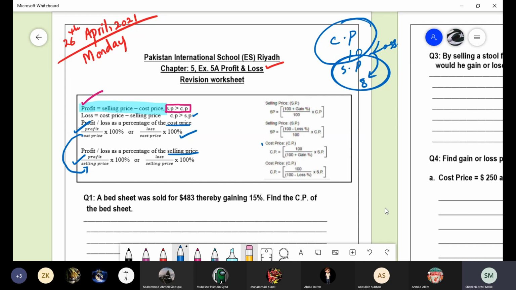Let's suppose we have this question where you have to find out the cost price. What is given to you is only the profit percentage and the selling price. So you can use this formula and find the cost price very easily, if you have these two things with you: the selling price and the profit percentage, or the selling price and the loss percentage.